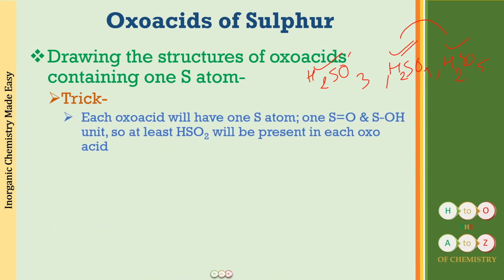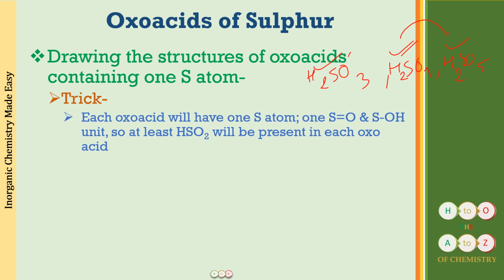Well, I've already told you that each oxo acid will have one sulfur atom, and that sulfur atom is going to be attached to one oxygen atom with the help of a double bond, and to one oxygen of an OH group with a single bond, right? So at least for one sulfur atom, we know for sure that there is going to be one hydrogen and two oxygens present. So in each oxo acid with one sulfur atom, you are going to see this unit HSO2.